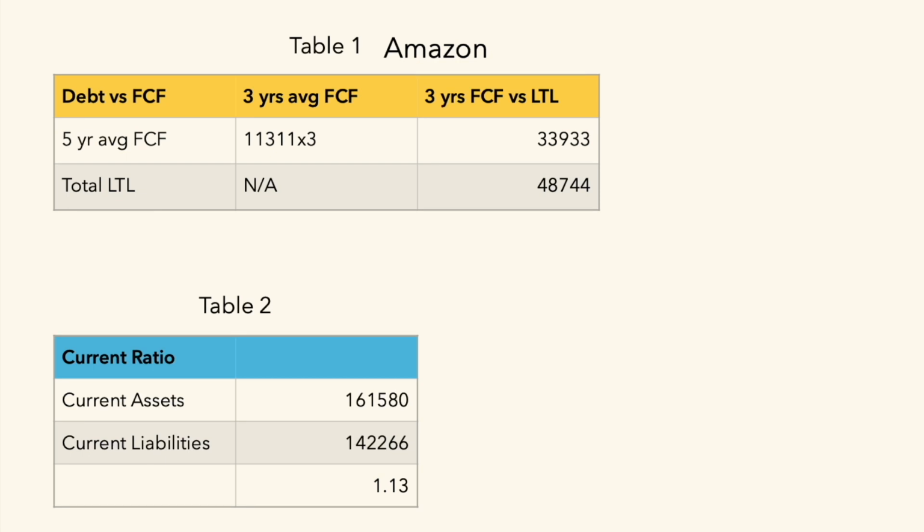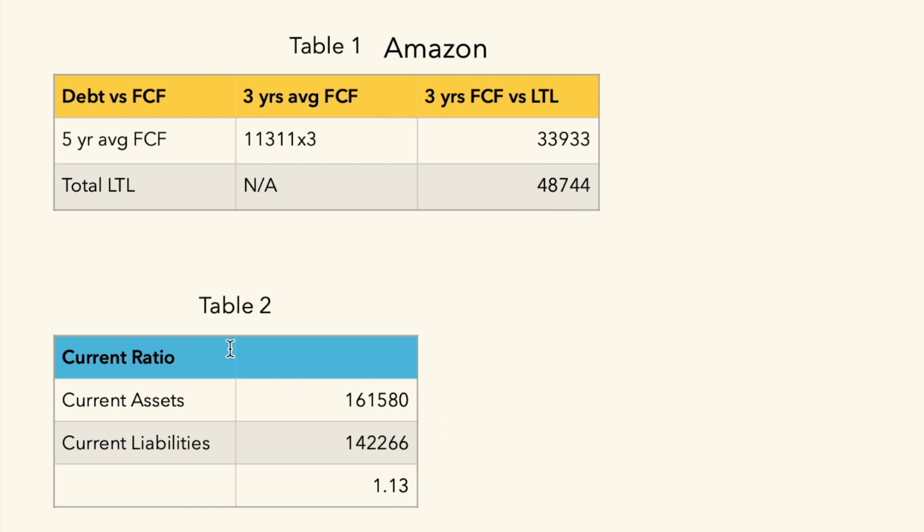Okay, so moving on, we take a look at the debt. We look at the last 5 years average free cash flow, multiply it by 3, and you get 33.9 billion. We want their long-term liabilities to be less than this. It is not, at 48.7 billion.